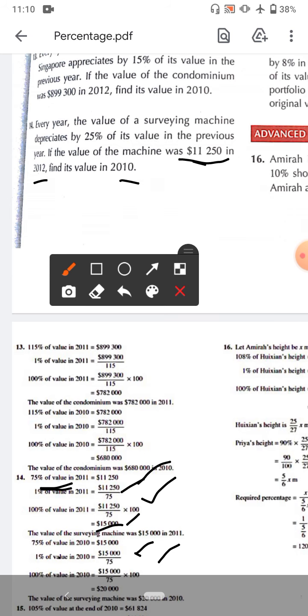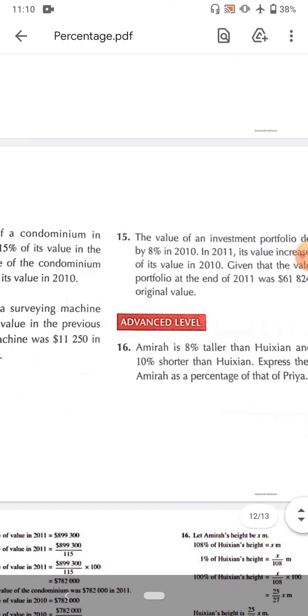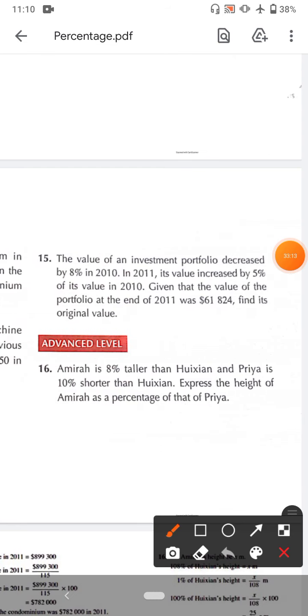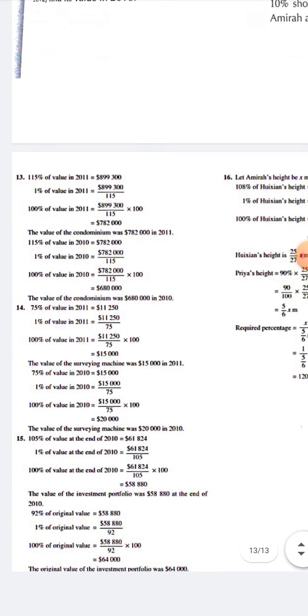Now the next is, the value of an investment portfolio decreased 8% in 2010. In 2011 it increased 5%. So first it decreased, then increased. Given the value at the end of 2011 was this, find the original value. So solving it, we work backwards: first undo the increase, then the decrease.